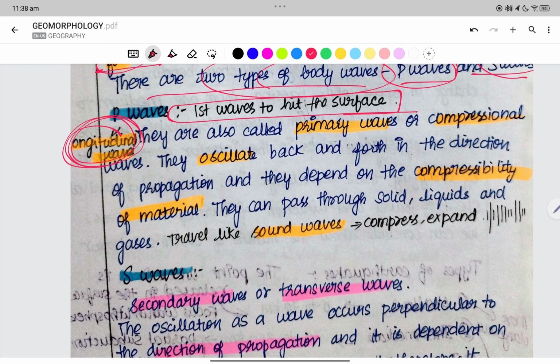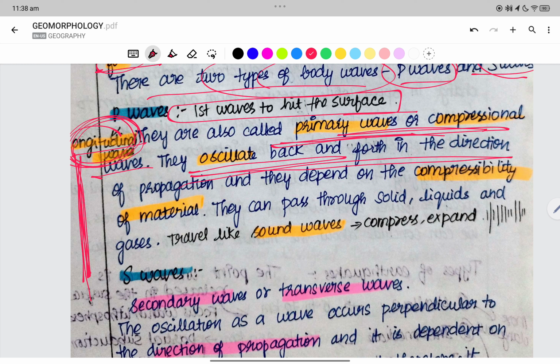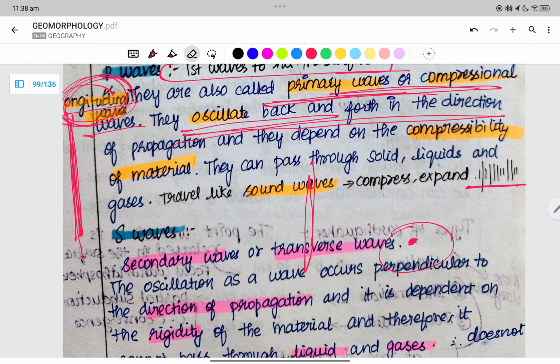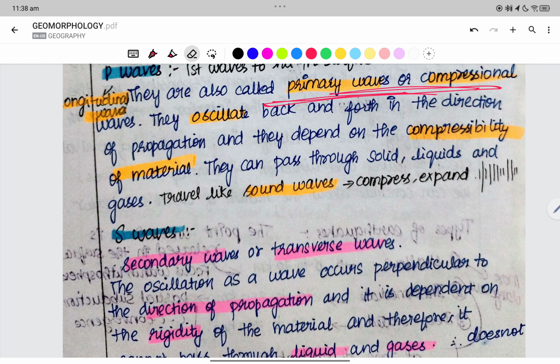They are longitudinal waves, or oscillating waves. So they are the primary waves or compressional waves. They oscillate back and forth in the direction, so they go back and then forth. Let us take this as the hypocenter, in the interior of the earth, and here we have the epicenter. Now the waves should travel here.